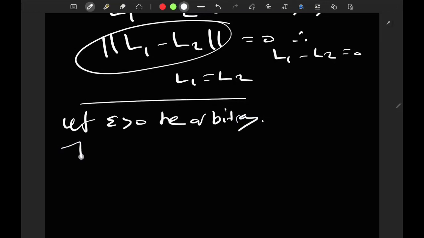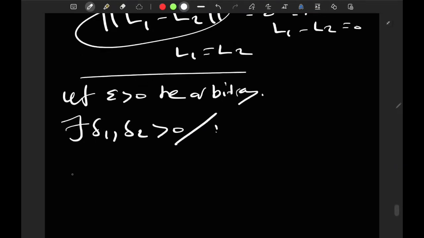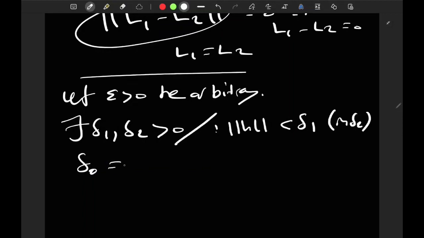And I know that there exist some delta 1 and delta 2 positive such that blah blah blah, right? If the norm of h is less than delta 1, respectively delta 2, then etc. And to make this happen simultaneously, I will take delta 0 to be the minimum between delta 1 and delta 2.